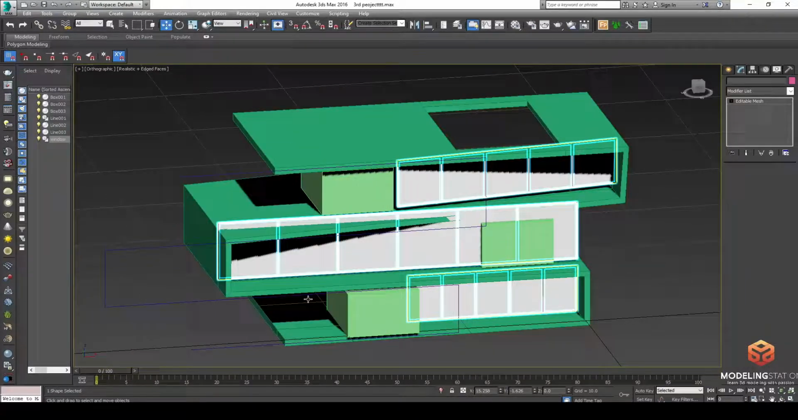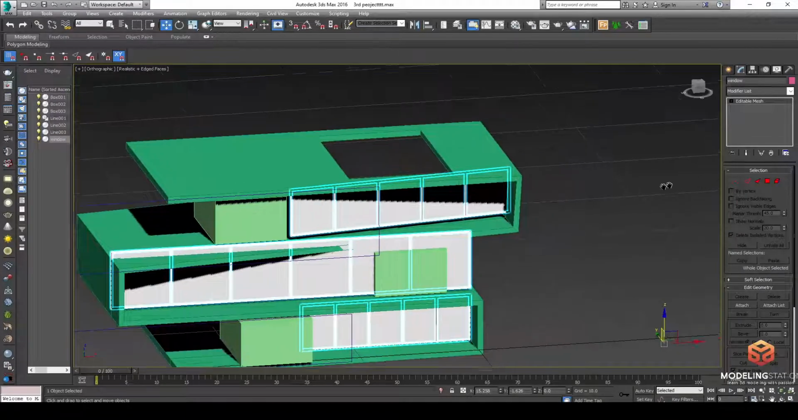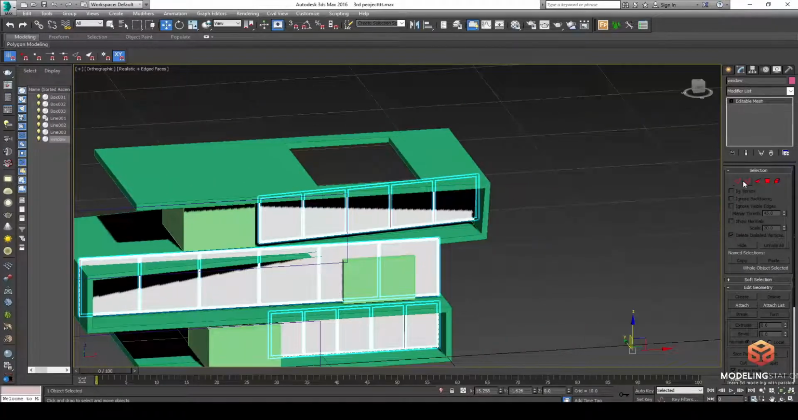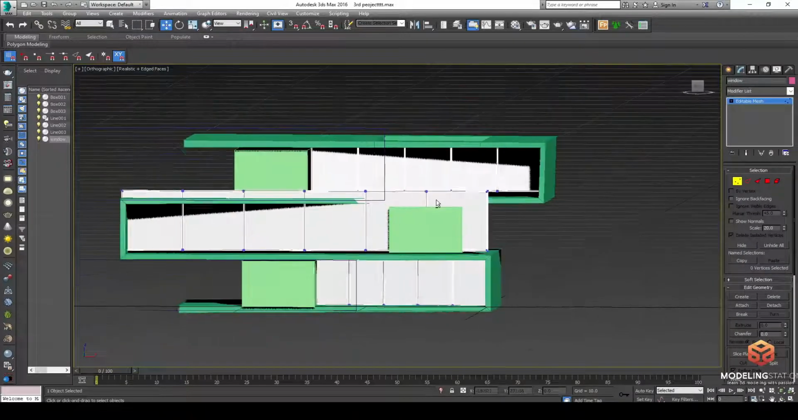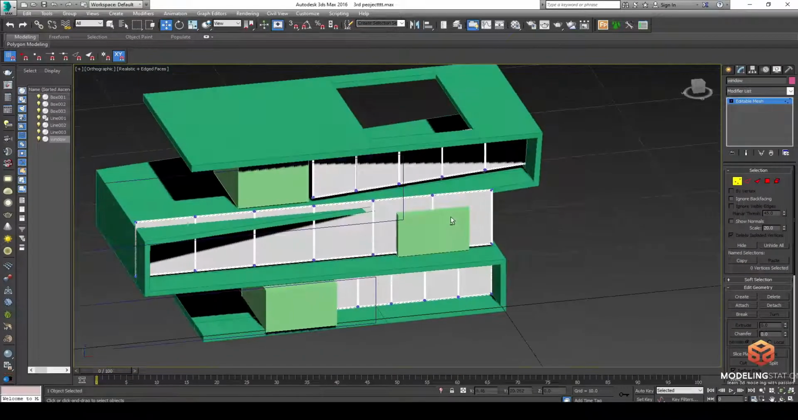we'll convert it to editable poly. Once we finish this, we will choose the vertex and then we will do exactly the same. We are repeating the same idea. So we'll select the vertex we need.